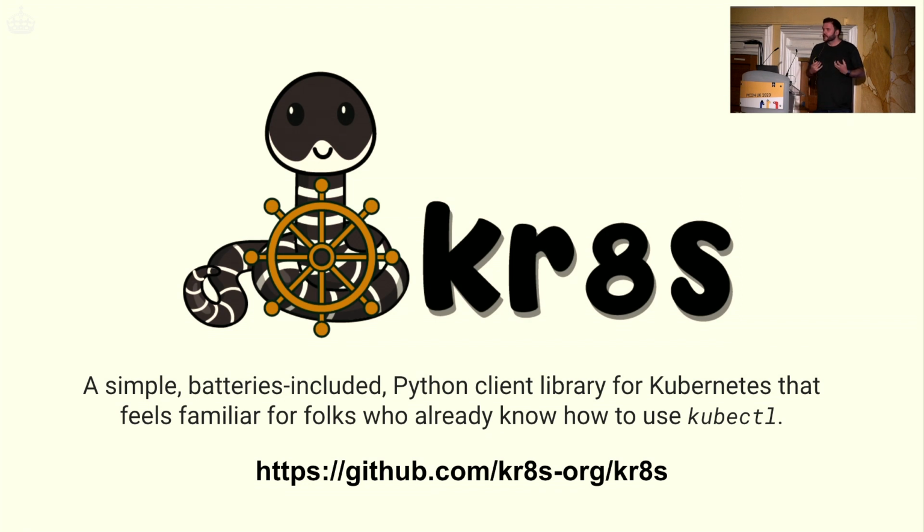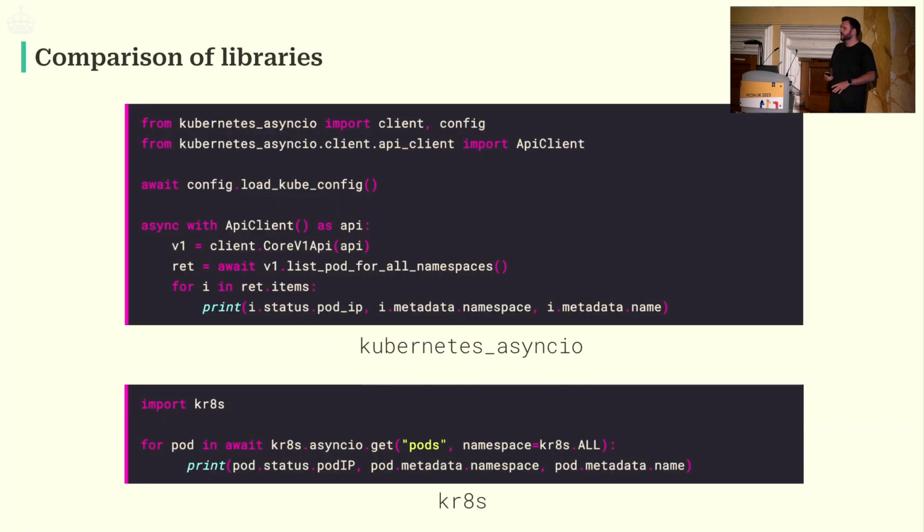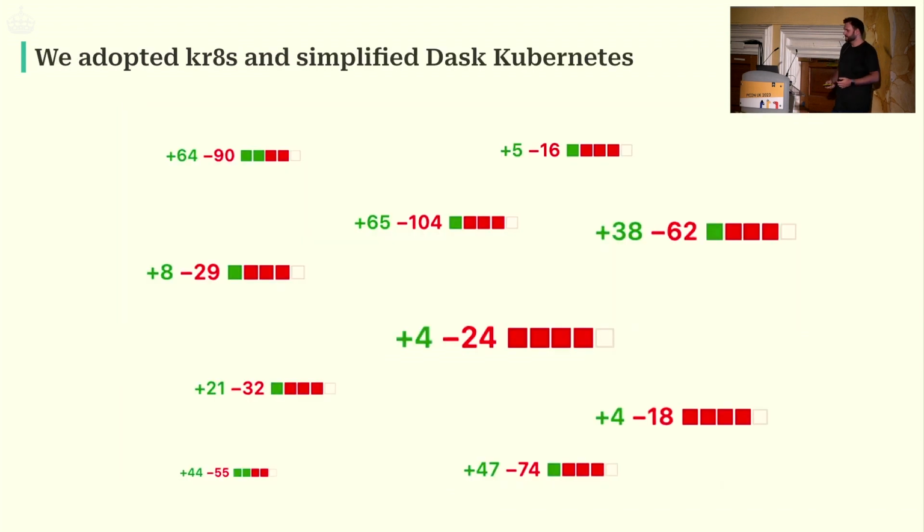And it feels like KubeControl. That's the intent, right? As a developer, you come along, if you've used KubeControl before, Crates should feel good. You shouldn't have to learn new things. And just to highlight that, at the top is the Async Kubernetes library. At the bottom is Crates. It's just much simpler, it's much leaner, and it feels like KubeControl.